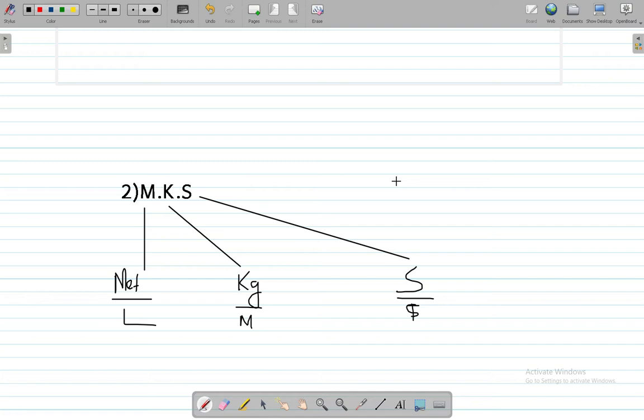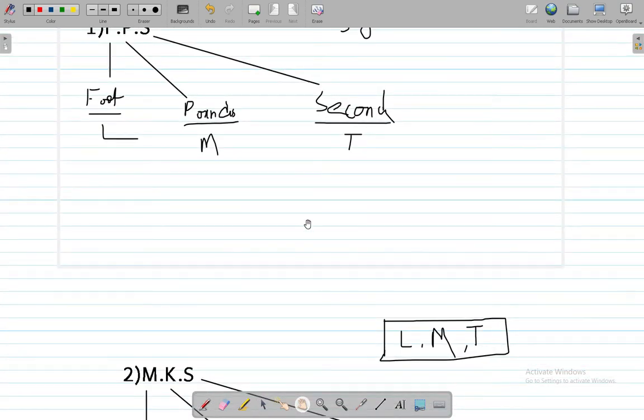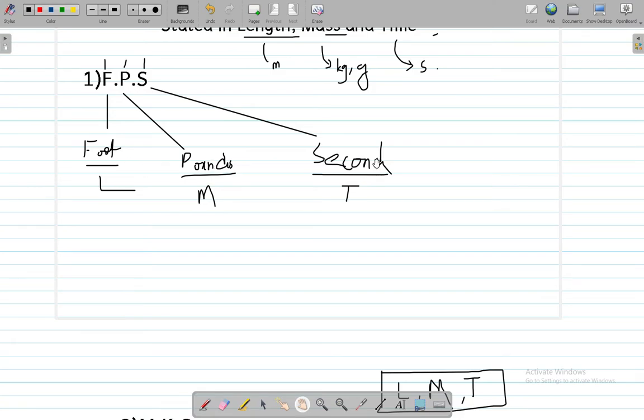So the thing we can deduce from this is that the standard order for all these systems is L, then M, and then T. Alright, so this is the standard order here. The first system we saw was foot, pound, second.